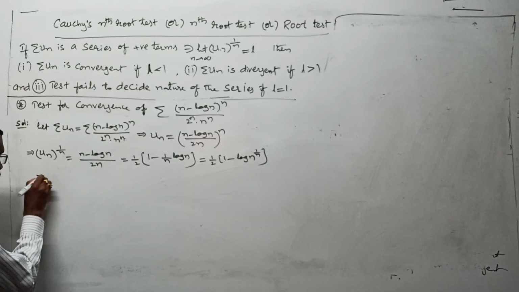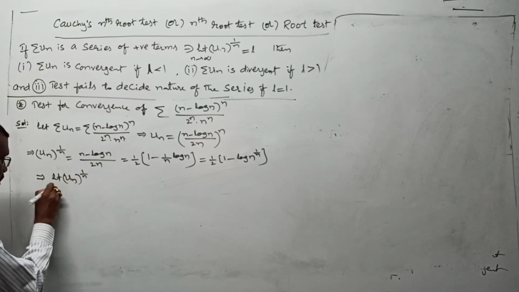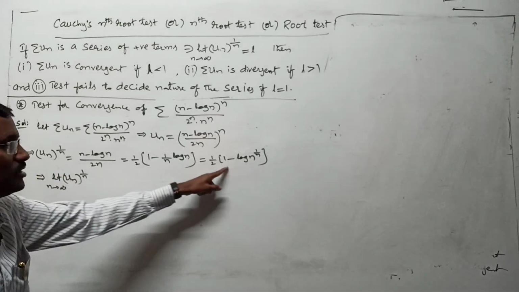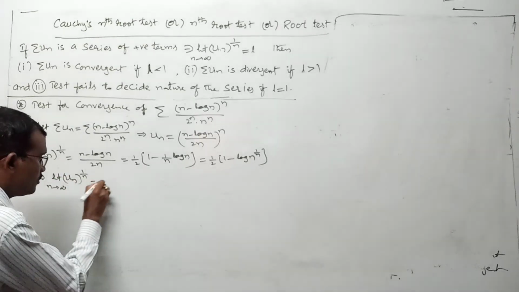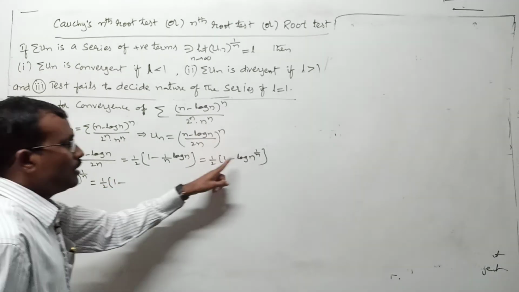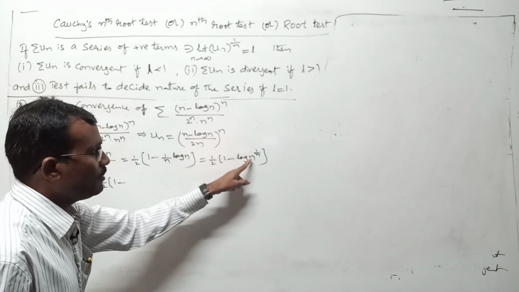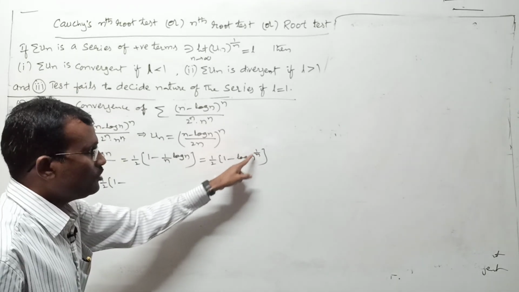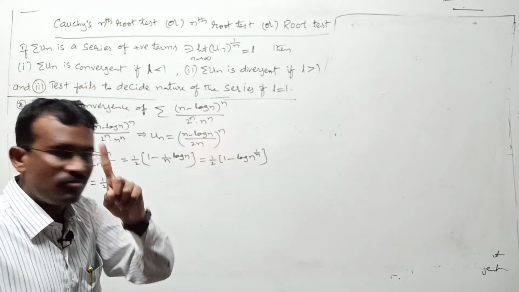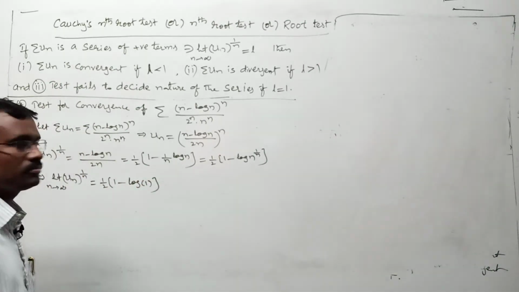Now let us find limit un whole to the power of 1 by n as n tends to infinity, right? I mean we are taking limit as n tends to infinity here. It is 1 by 2 into, limit 1 is 1 minus limit log of this. You can take log inside limit, log of limit nth root n. Limit nth root n as n tends to infinity is 1 or not? Nth root n limit is what? 1. So that it is what? Log 1. Directly written. Understood or not?